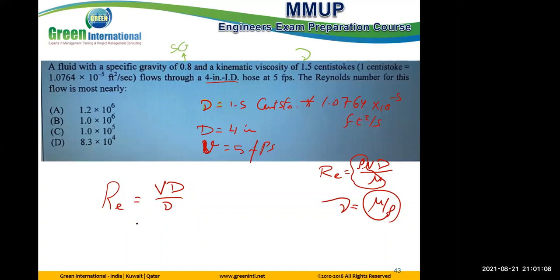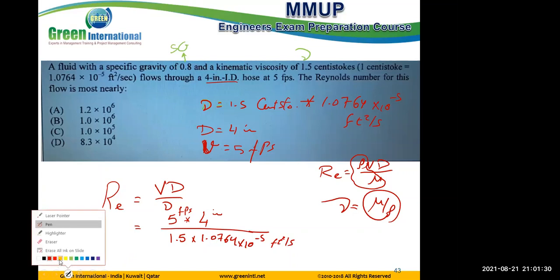So let's substitute. V is 5 feet per second, standard, no problem. Diameter is 4, in inches. The other one, 1.5 centistokes, I multiply by 1.0764 times 10 to the power -5 feet square per second. If you continue solving like this, you get the answer shared on the internet, which is wrong.